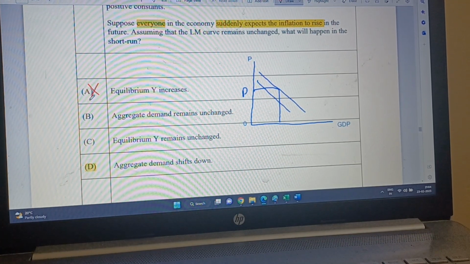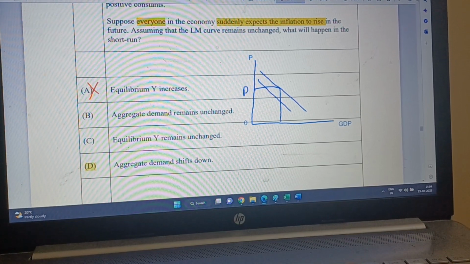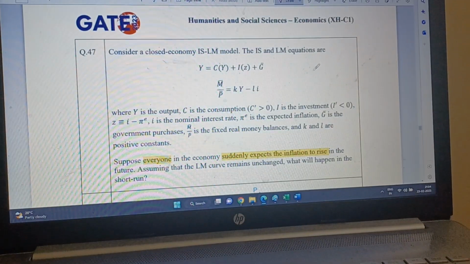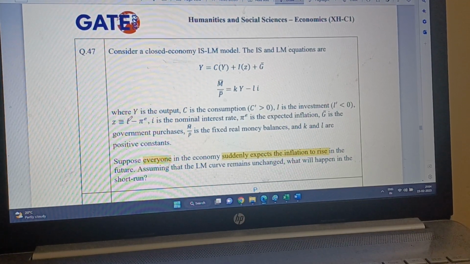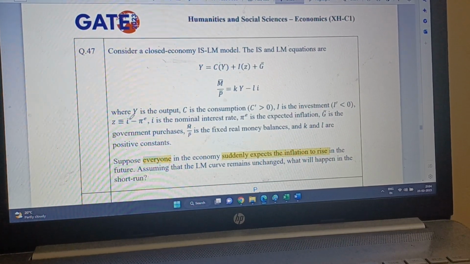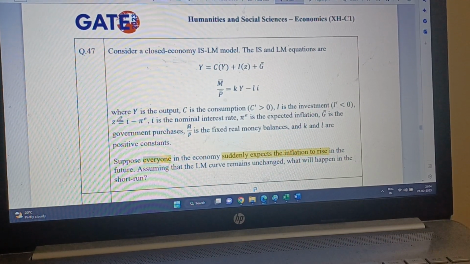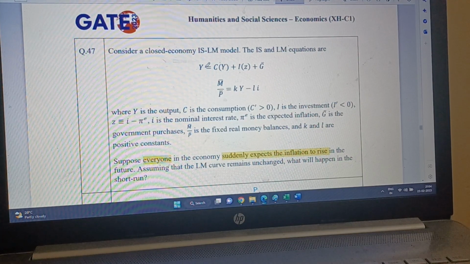At some point they saw that this guy must be a mathematician, that since pi is up, he assumed that I is fixed. Well, why will I be fixed? So this Z is lower, and if Z is lower, it means real interest is lower, the I function of Z will go up, and hence Y will go up.